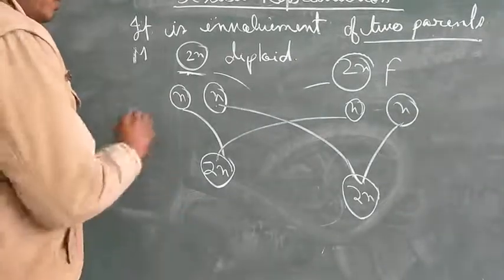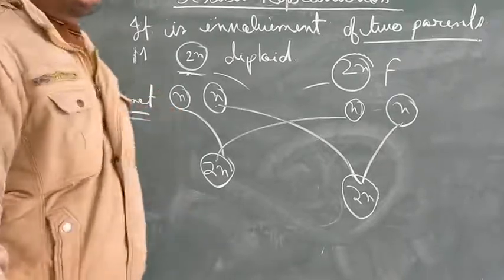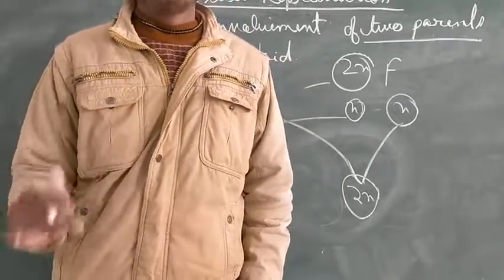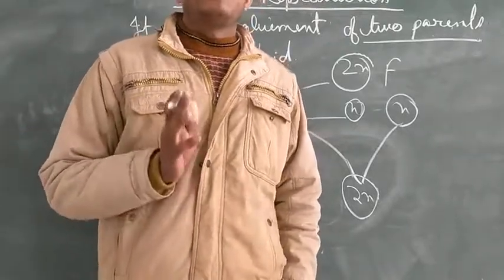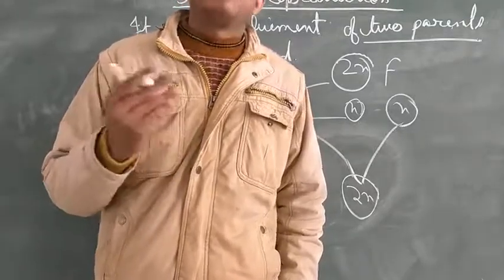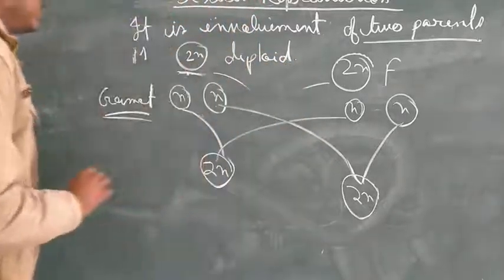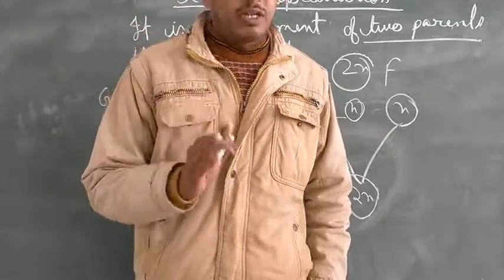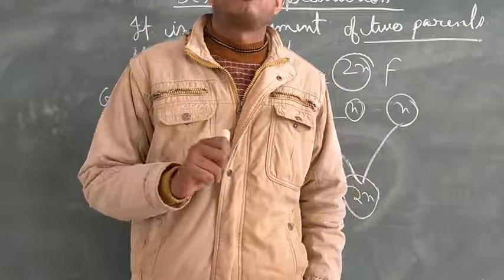Now I told you about gametes, right? So what do you mean by gametes? Gametes are actually the haploid set of chromosomes which are able to transfer from one generation to the next generation, and their fusion results in the formation of a zygote, and the zygote is the base of the formation of the new generation. That zygote is going to develop into the new organism. If the zygote is developing into a new organism, it needs a high amount of energy. So how is that going to be possible?